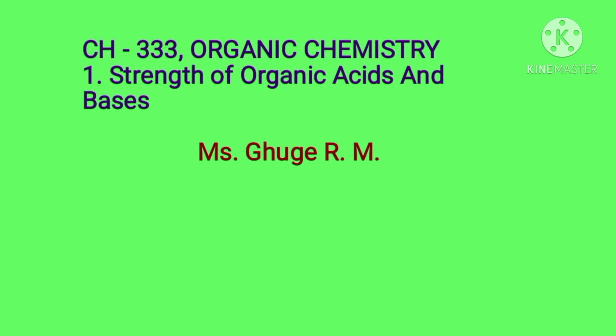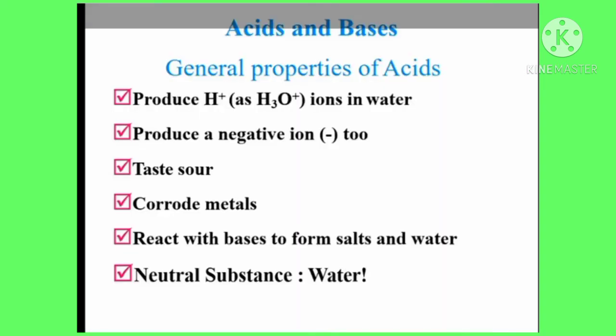CH333 Organic Chemistry. Chapter number 1, Strength of Organic Acids and Bases. Now first we will discuss the general properties of acids and bases. Acids produce H plus ions in water, produce a negative ion, are sour in taste, corrode metals, and react with bases to form salts and water.